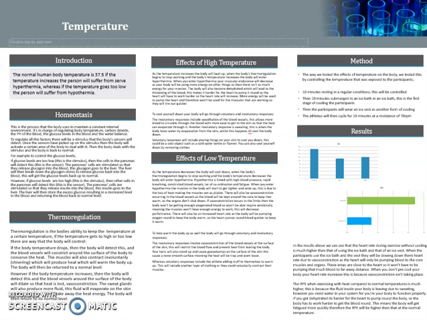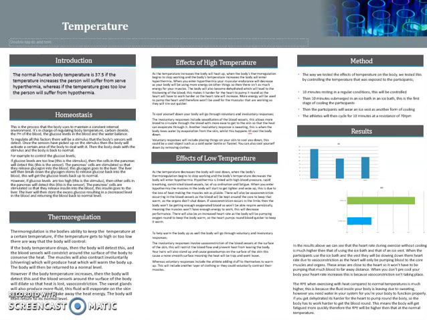So the method, the way we tested the effects of temperature on the body, was by controlling the temperature that was exposed to the participants. So we had 10 minutes resting in a regular condition, which would have been controlled. Then 10 minutes submerged in an ice bath. This is the first stage of cooling the participants. Then the participants will wear an ice vest, which is another form of cooling them down. The athletes will then cycle for 10 minutes at a resistance of 70 RPM.